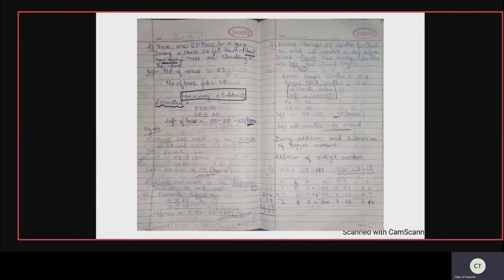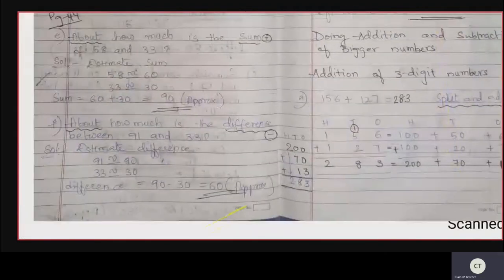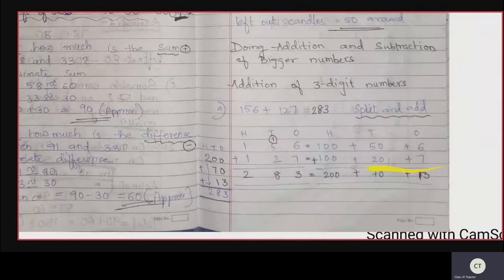So 127 plus, see here in the same line I have written, plus 127. So 127, what is the expanded form? 100 plus 20 plus 7.